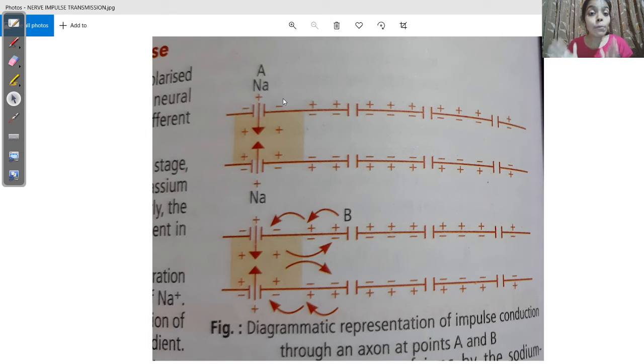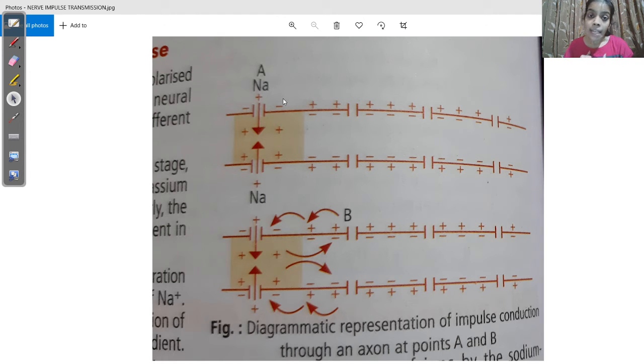A time will come when it will reach about plus 65 millivolt. Now when it reaches such a high positive value, we say that the nerve fiber has acquired action potential. Action potential, plus 65 millivolt.